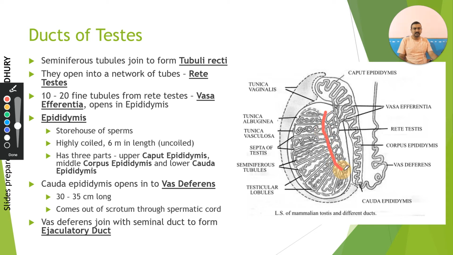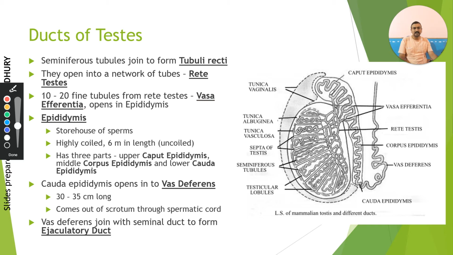So obviously, when there are so many tubuli recti joining with each other, it forms a kind of network of tubes that is called rete testis. Right? Rete, as in endoplasmic reticulum, means a kind of network. From this rete testis appear some fine tubules which carry the sperm out. Around 10 to 20 such tubules are present, which are called vasa efferentia, the third type of ducts.